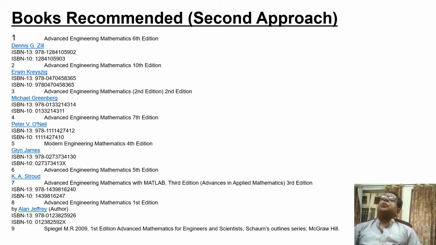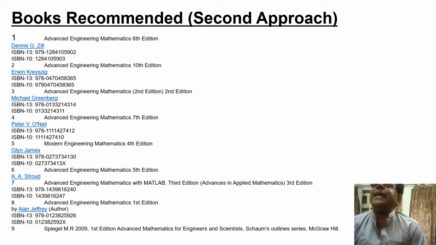So we will adopt one or more of these 9 books to cover this course. Only their writers' names are different.